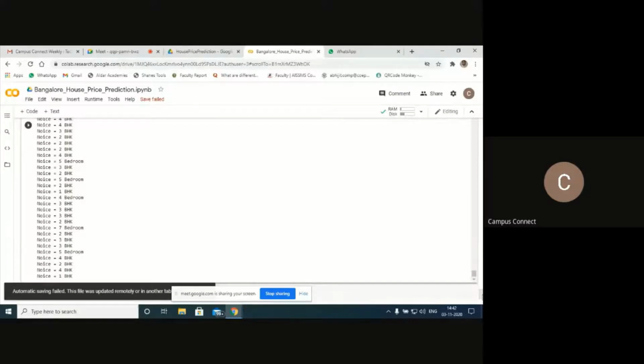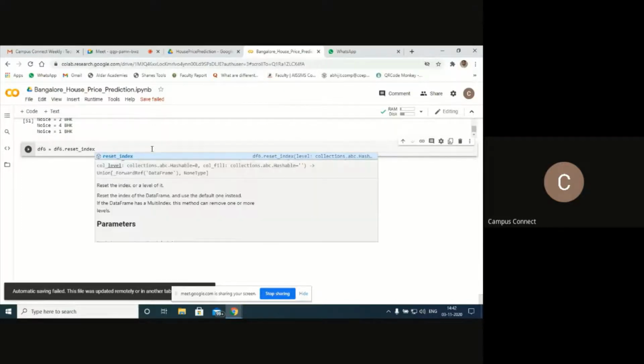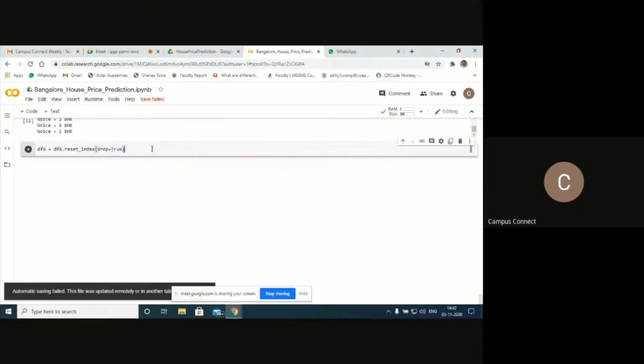Okay, so as per df6, df6 equals df6 reset index. I'm going to have a new index. Reset the index, and drop equals true. Drop equals true. Next is